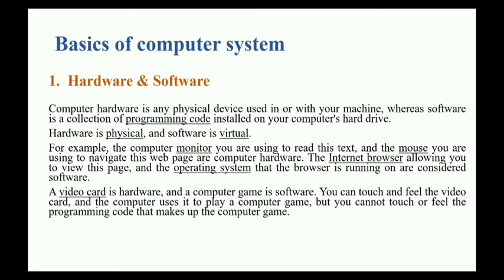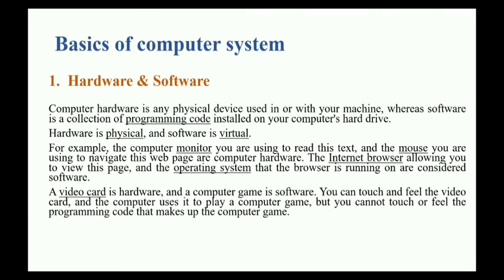Whereas software is a collection of programming code which is installed on your computer's hard drive. Software is the programming code like operating system. There are different types of operating system like Windows 7, Windows 10, Windows XP. They all are softwares. Like computer game is also software. Hardware is physical, like we touch a hardware, and software is virtual. Like we can't touch a software. That's why software is virtual.